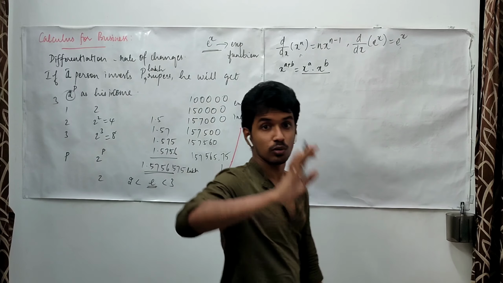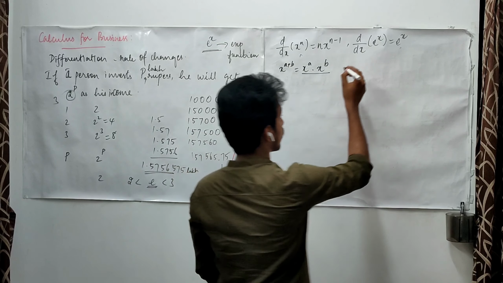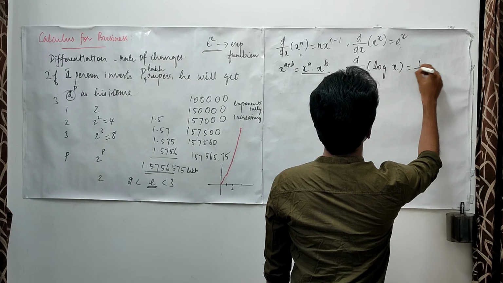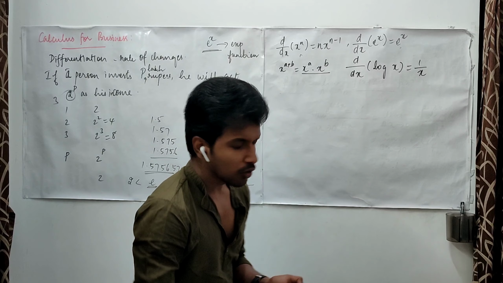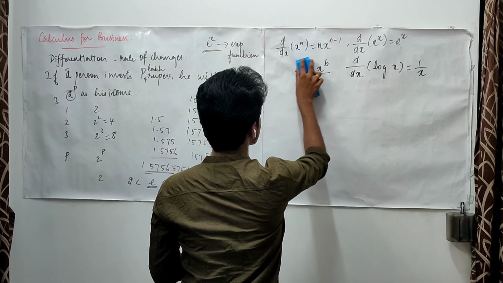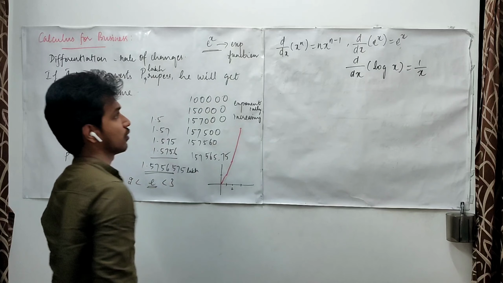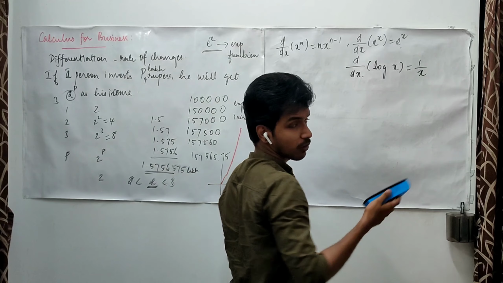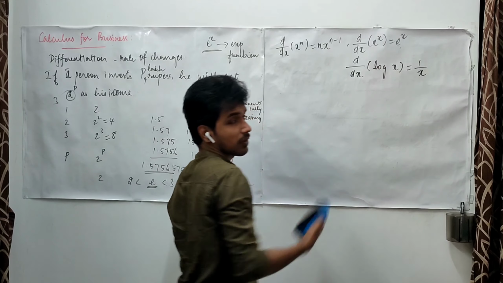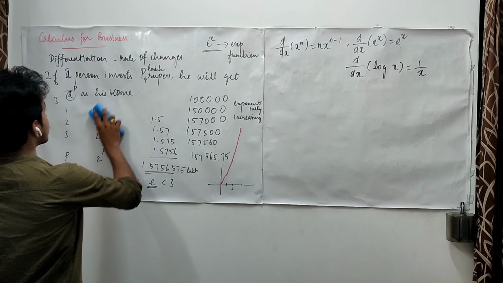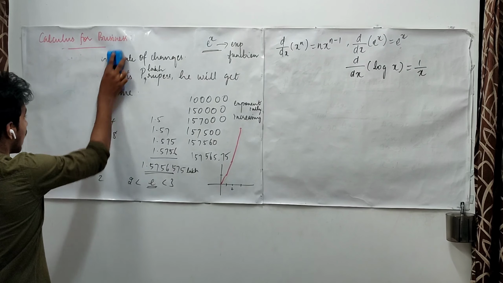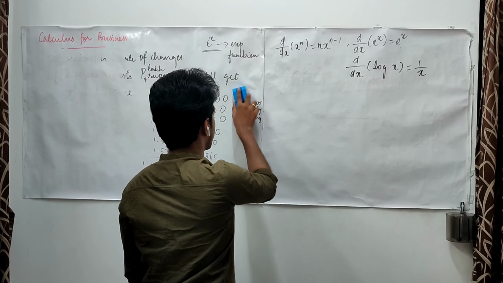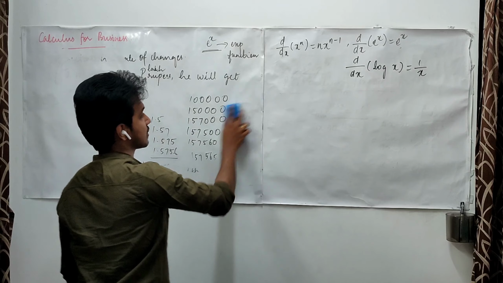I am not going to do the technical part of this. I am just going to give you the formula: the derivative of log x is 1 upon x. You may ask, is there any relation between this e and log? Yes, of course. They are inverses of each other. If you take e power log x, you get x, or if you take log of e power x, you get simply x.